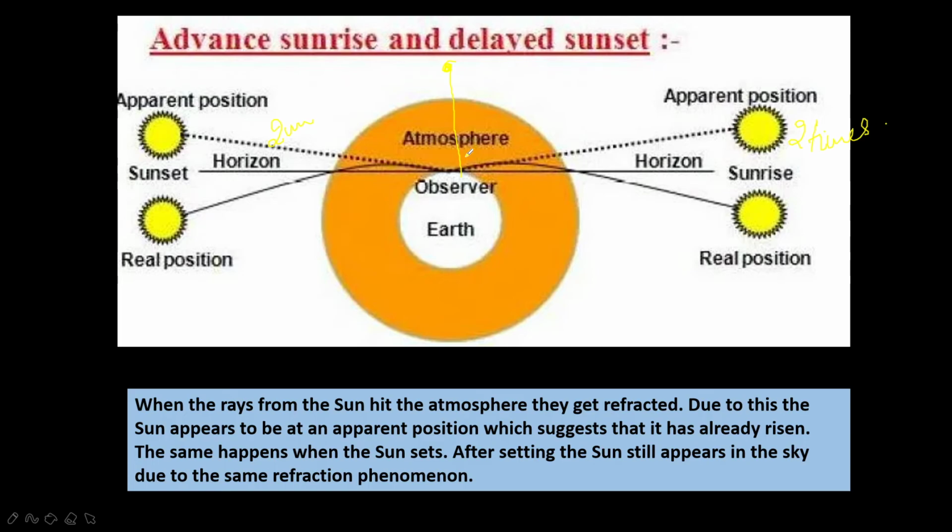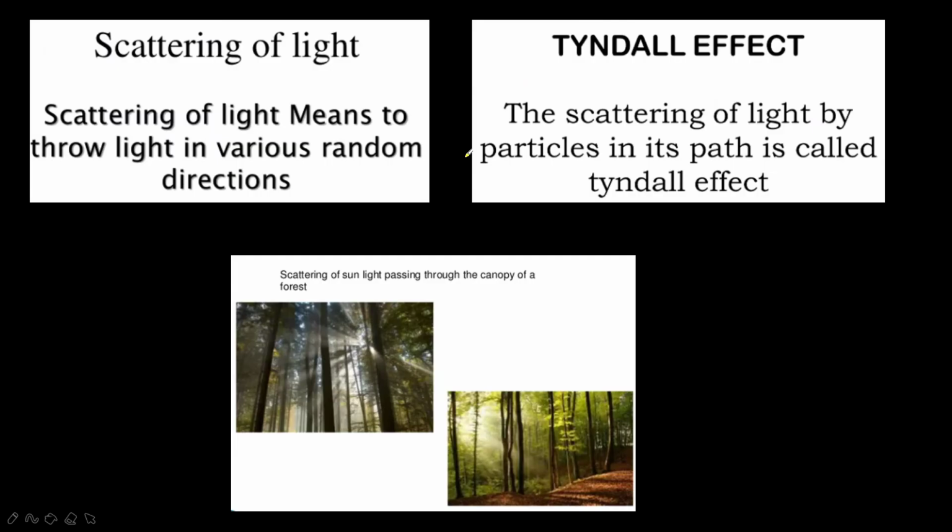Okay, next one is scattering of light. What is scattering of light? The throwing of light in various random directions is called scattering of light. This phenomenon makes the particles illuminated, so it is also called the Tyndall effect. Scattering of light is the phenomenon of change in the direction of light on striking particles like water droplets, dust particles, etc. The size of the particles in a true solution is very small, so these particles do not scatter light. Therefore true solutions do not show the Tyndall effect.